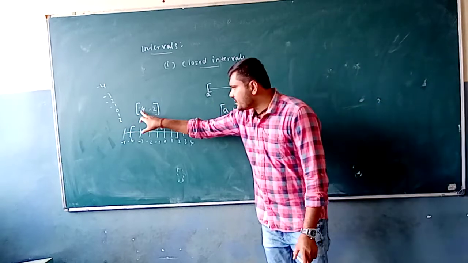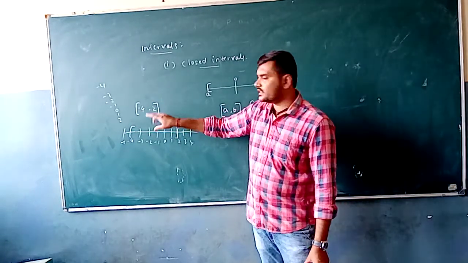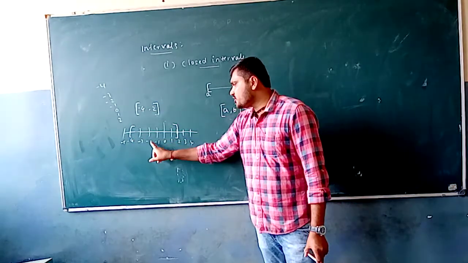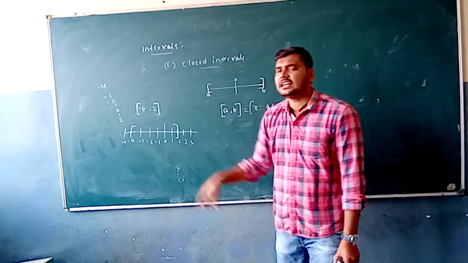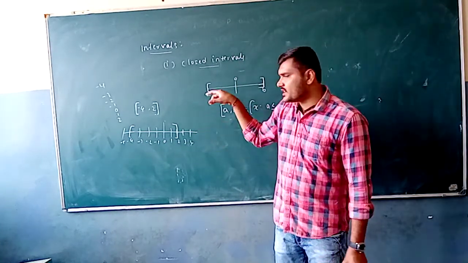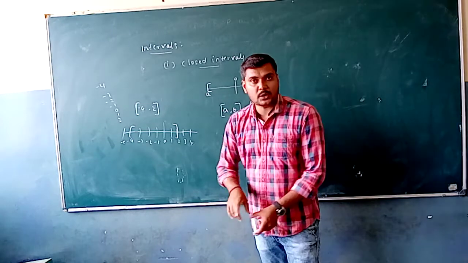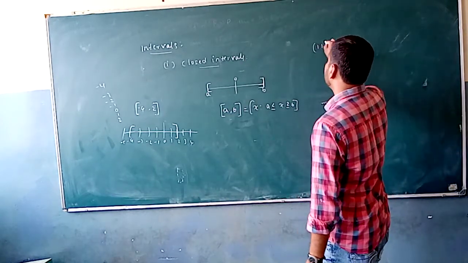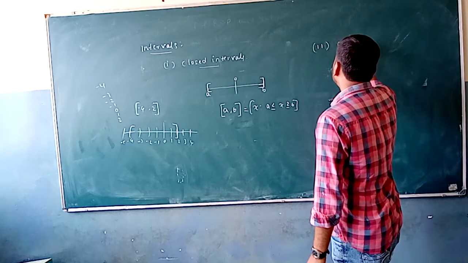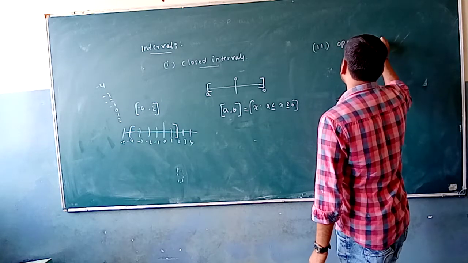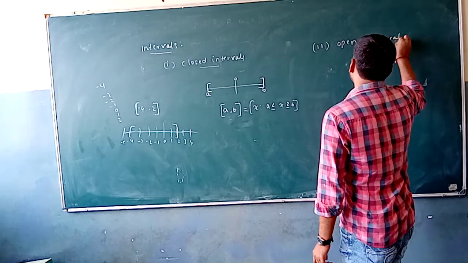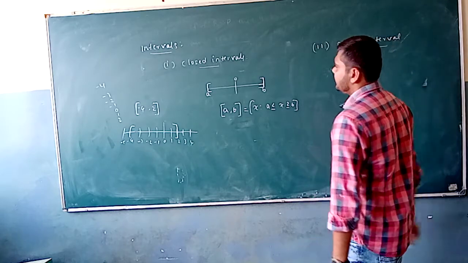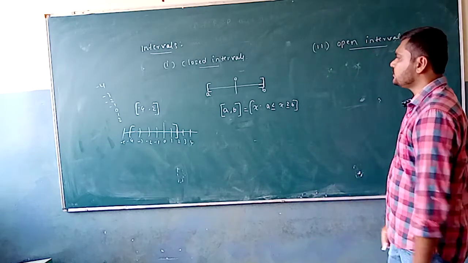Let me take an example, -4, 2 under the closed interval. So -4, -3, -2, -1, 0, 1, 2. These are the elements which are going to be present in a given interval. That's going to be the closed interval. Second interval is going to be an open interval. The second interval, this is going to be open interval.